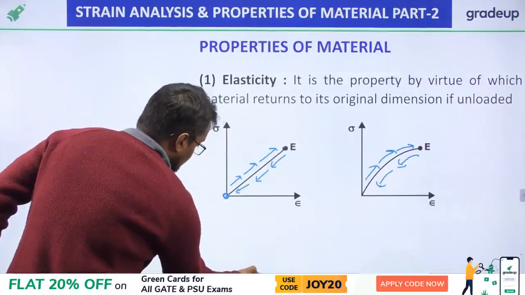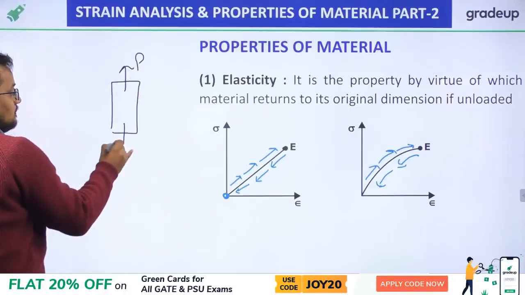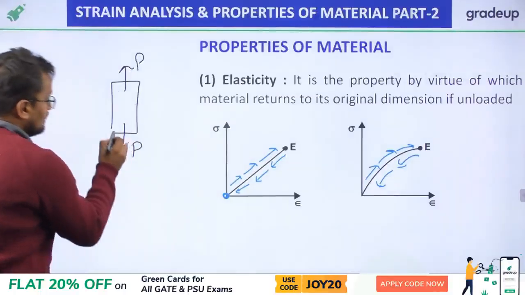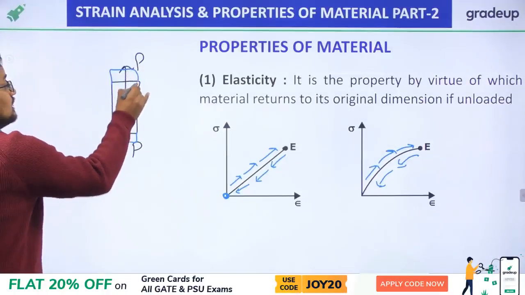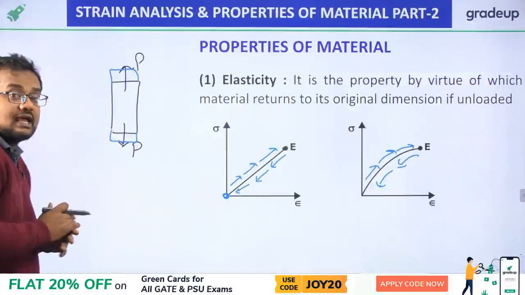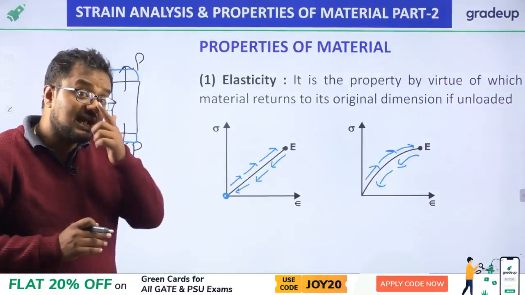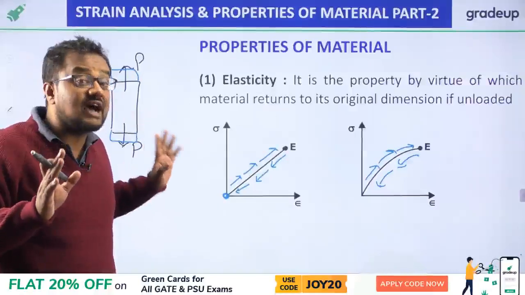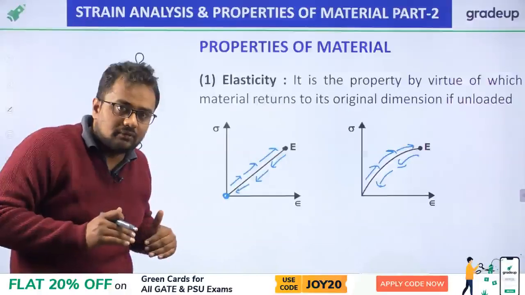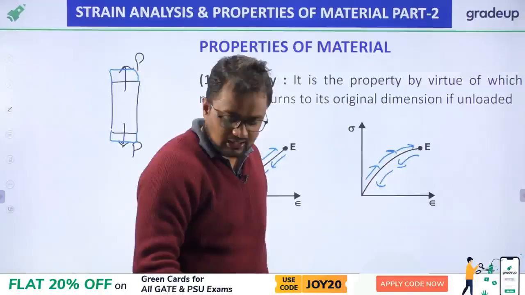What is the meaning? I am telling again. See my friends, if this is a bar and I apply a P force on this, then there will be elongation in this bar. If I remove this load P and it again comes to its original position, that property is elasticity. But that is only possible if I apply load up to this E point. If we apply load before this E point, the material can be linear elastic or non-linear, depending on the material.